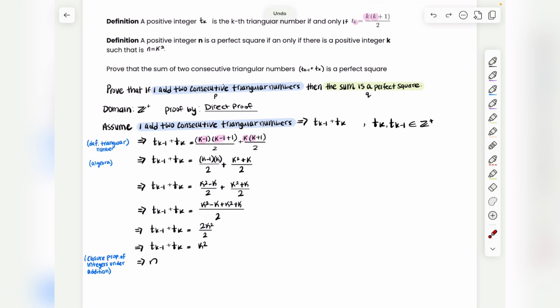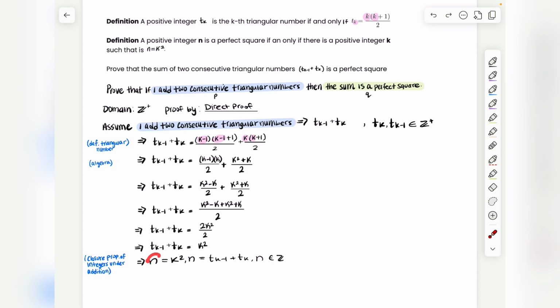So we can say that this implies that this at the end of the day is going to be some number, some integer n. At the end of the day, this n is equal to k squared. Now, if you just say this, they might be like, okay, where did you take n from? Where is this n coming from? Did you just invent it? So we want to specify what n is. n is equal to what it was equal to, t_(k-1) plus t_k. And then specify that n is also an integer, because of the closure property: you add two integers, you get an integer.